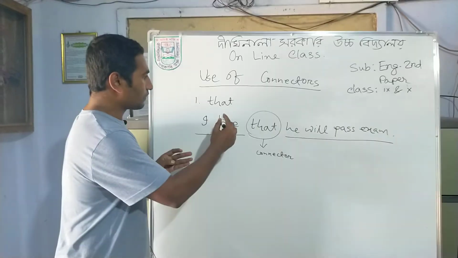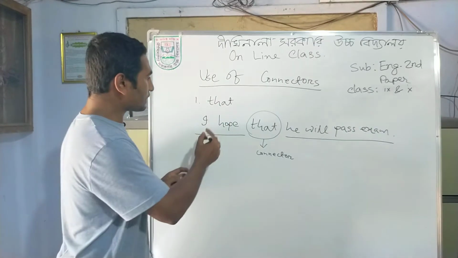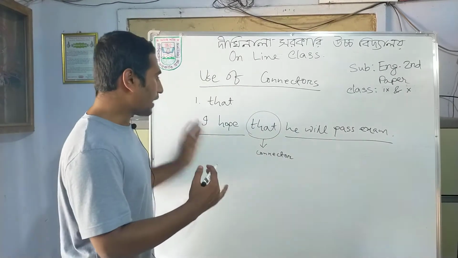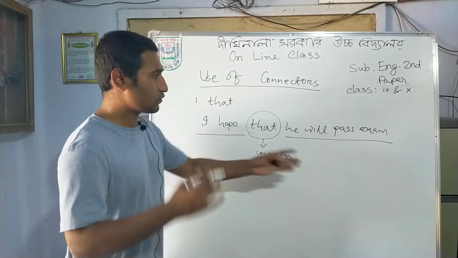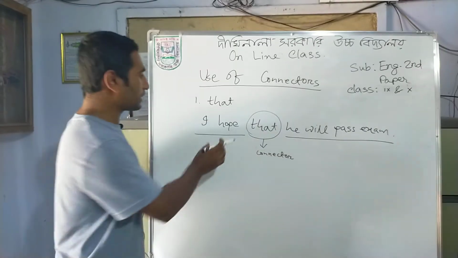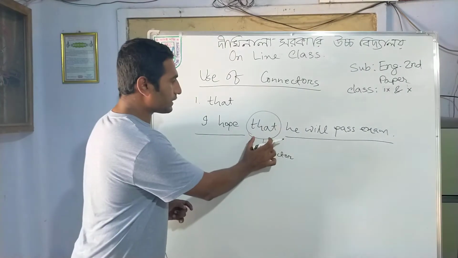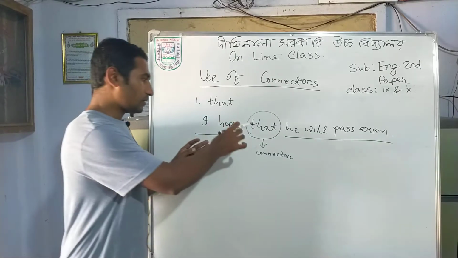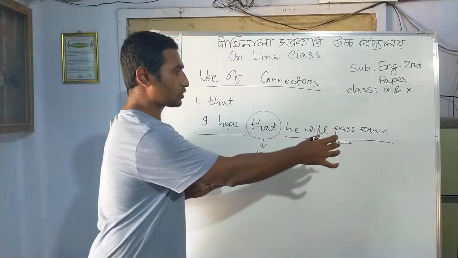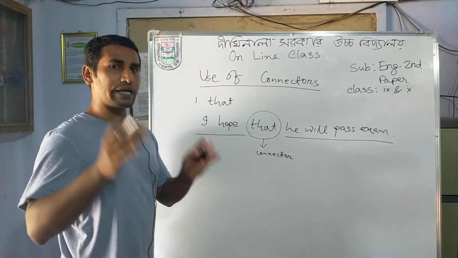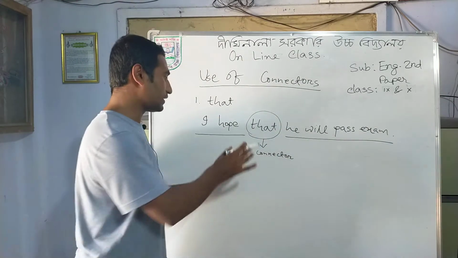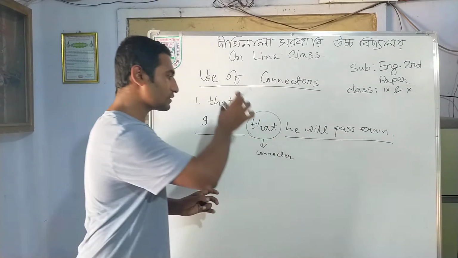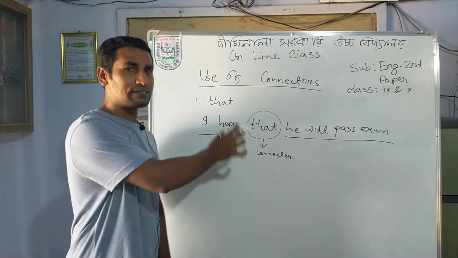So the first connector that I am doing is that. In Bengali, that means যে. I hope that he will pass the exam. So you have to fix in your mind the Bengali meaning: আমি আশা করি যে সে পরীক্ষায় পাশ করবে. So you have to use a connector in Bengali, that is যে. আমি আশা করি যে সে পরীক্ষায় পাশ করবে. So this যে means that, and that is the connector.